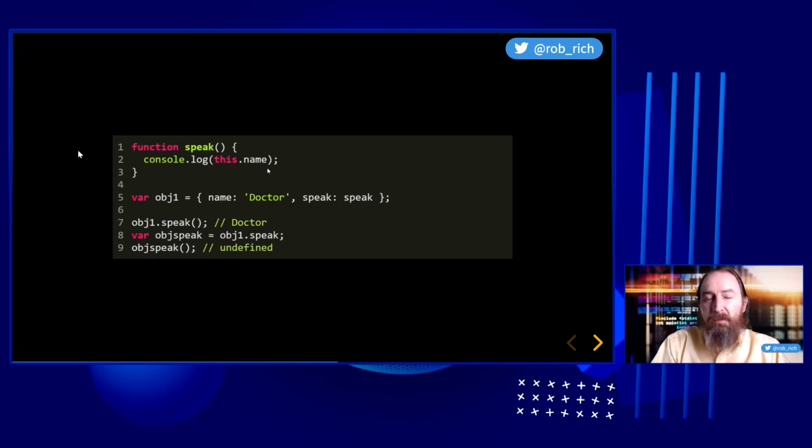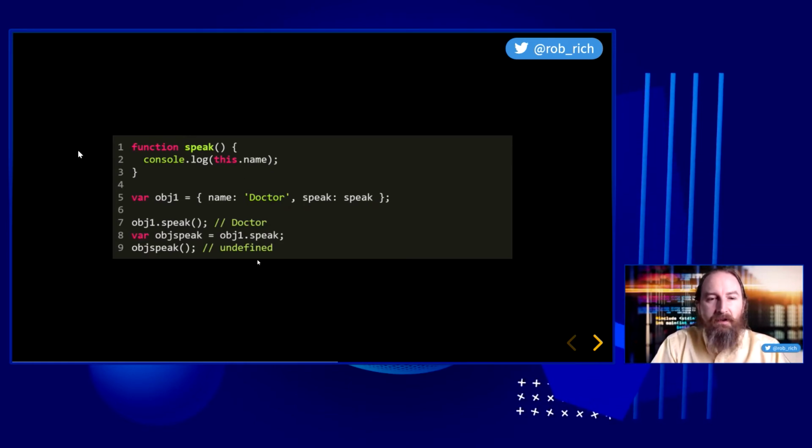Now, I'm presuming that's something else defined name. Otherwise, we would get a type error here. But when we say obj1.speak, we go reach for this dot name, and we're not inside the obj1 anymore. We've taken that out. There's nothing to the left of the dot here. Well, that was a little weird, but thinking through it, we can understand why this was set incorrectly in this case.